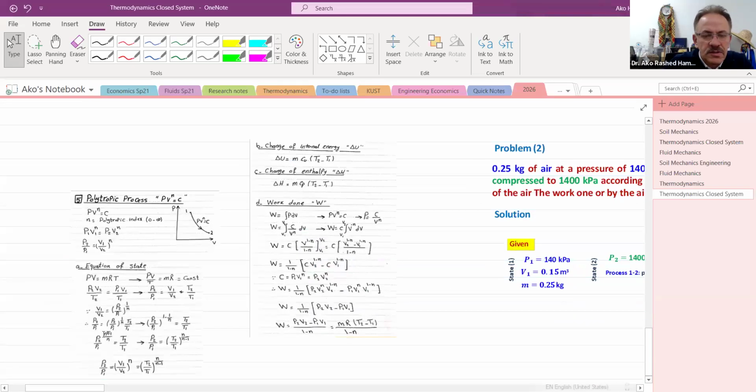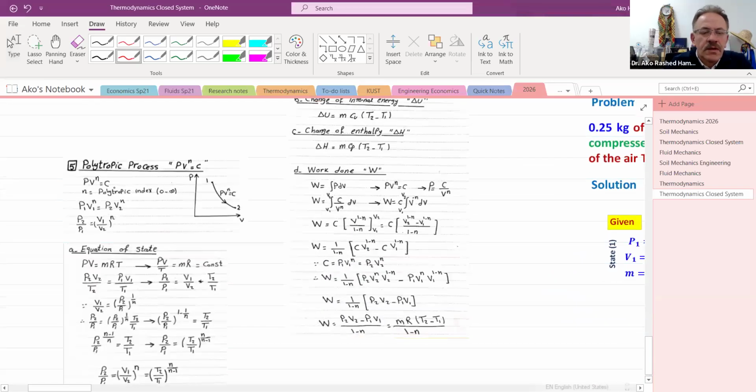What is the equation of these polytropic states? PV^N is constant, and N goes from 0 to infinity. That N, which is the index, is called the polytropic index. So it will be between 0 and infinity, so everything will be valid.